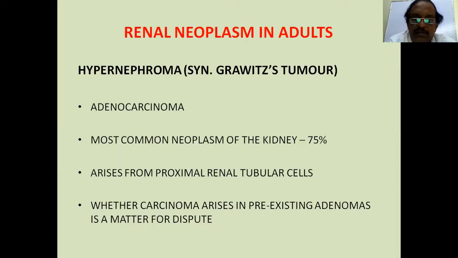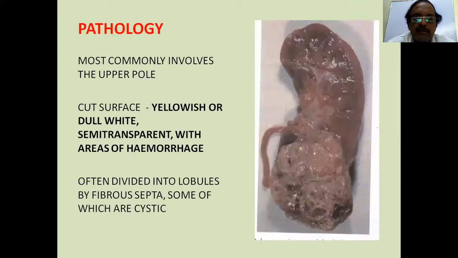So this arises from the proximal renal cell, and usually you think that benign conditions can turn into malignancy. It is not like that. Though adenoma is there, it doesn't turn into malignancy in renal cell carcinoma. Once again, renal cell carcinoma involves either pole, upper pole or lower pole, usually the upper pole.